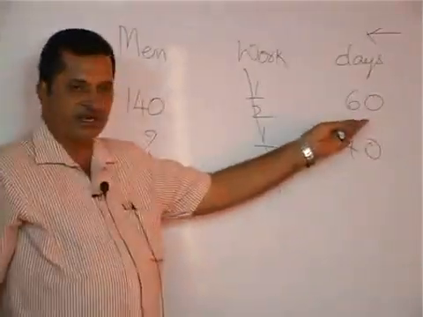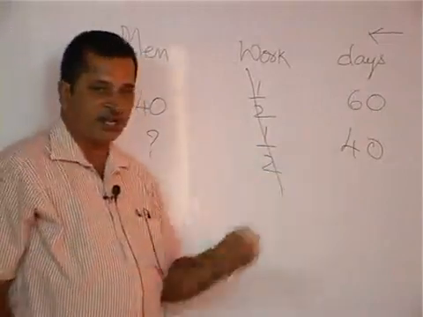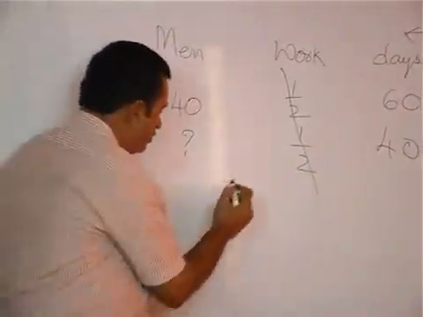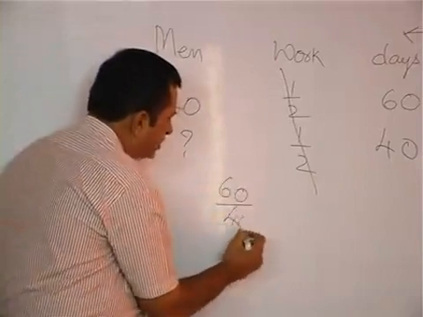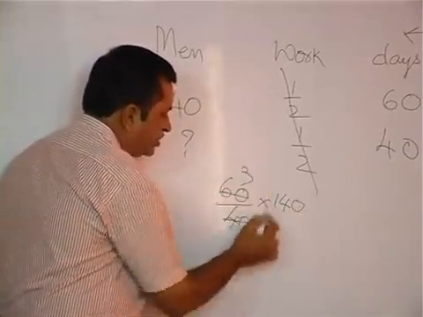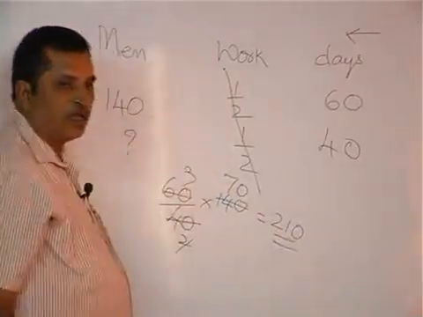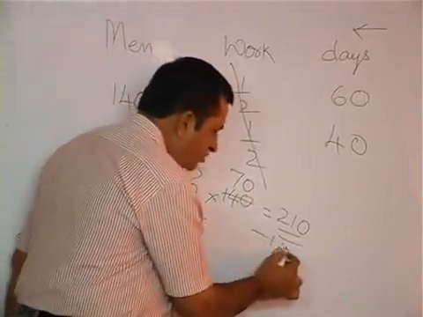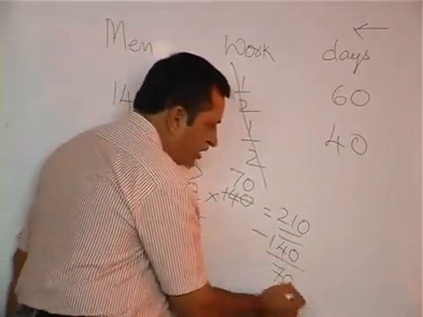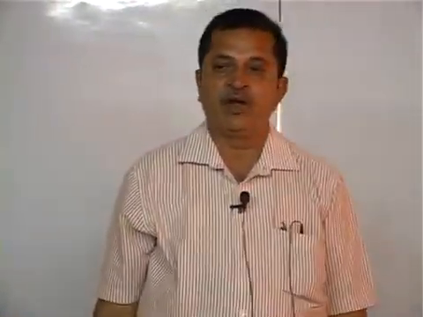In order to complete a work in 60 days, we need 140 men. But in order to complete the same work in 40 days, more number of men are required. More by less into 140. 3 into 70 is 210. Out of 210, already how many we have? 140. So how many more men should we employ? 70 more men we should employ to complete the work as per the schedule.